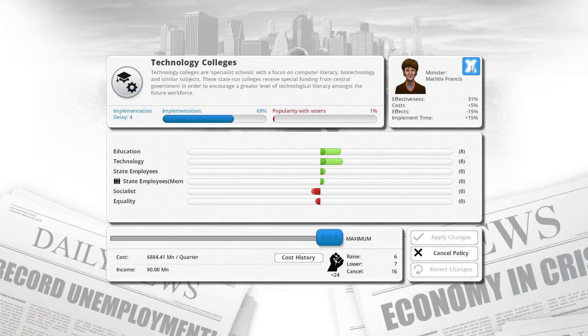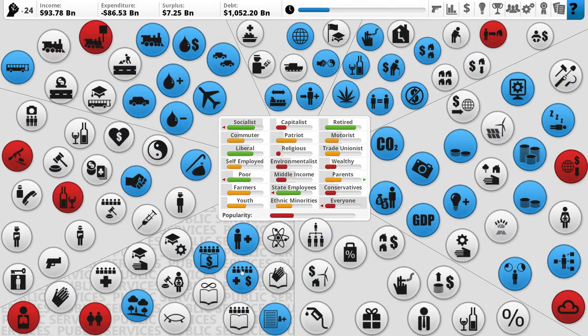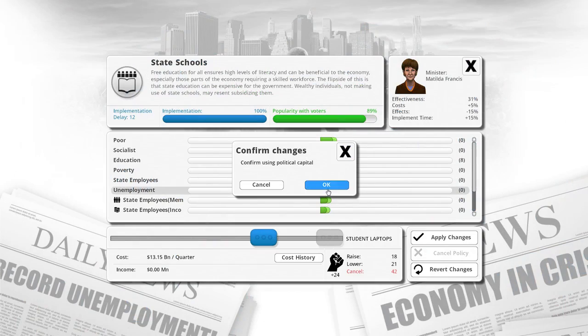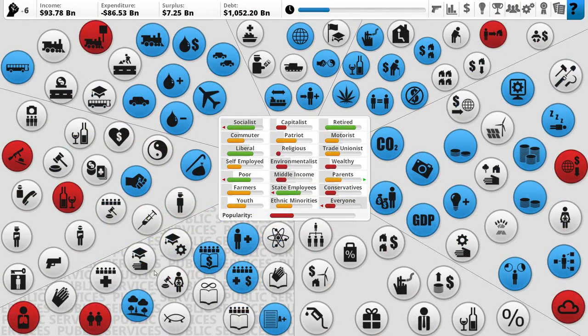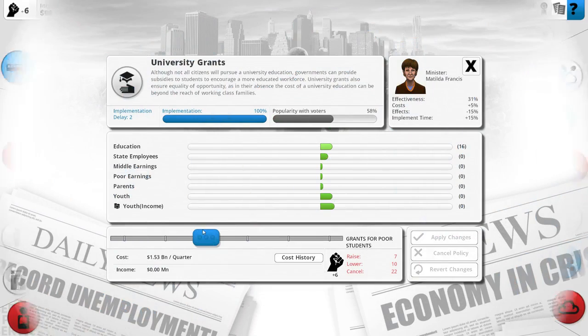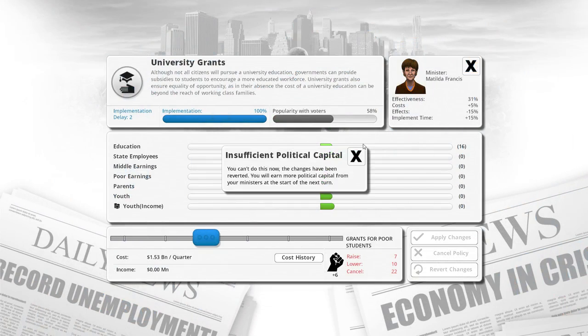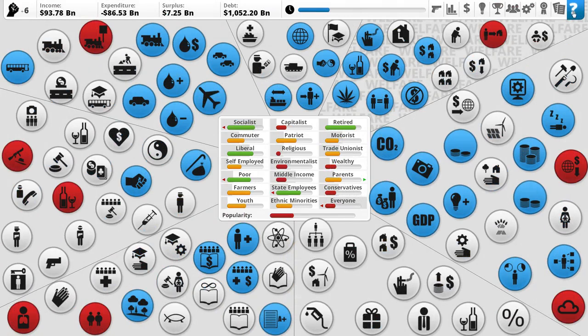I got tech school subsidies already maxed out. We're gonna focus more on education, because that's something that does pay off in the longer term. Alright, we're going to raise education funding. Yeah, damn, we're one political capital short, okay. In that case, we'll just have to wait till next turn.